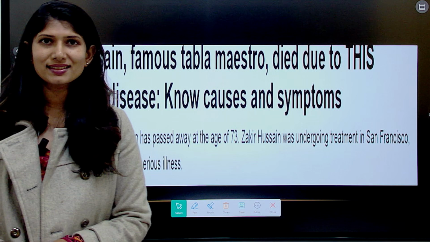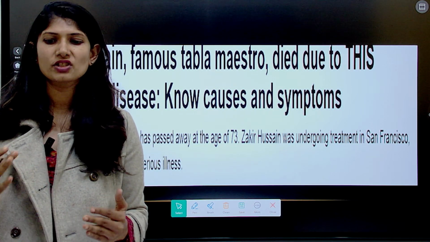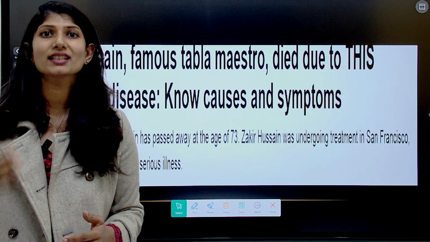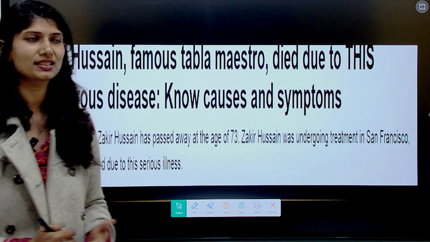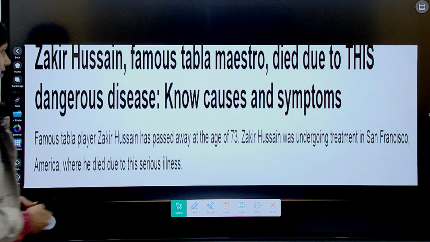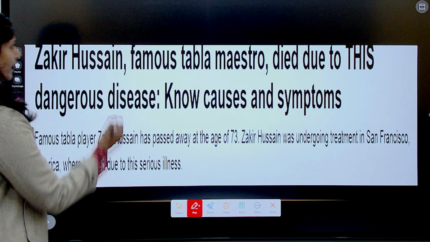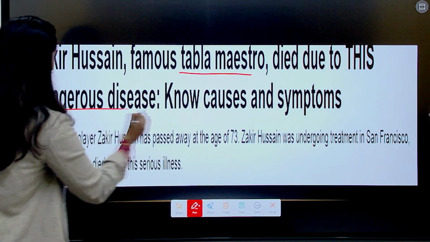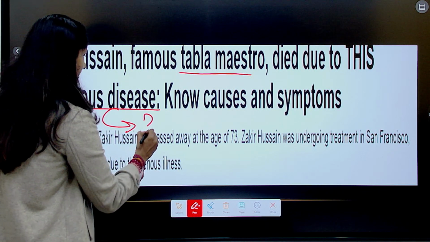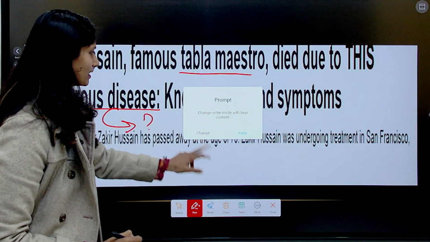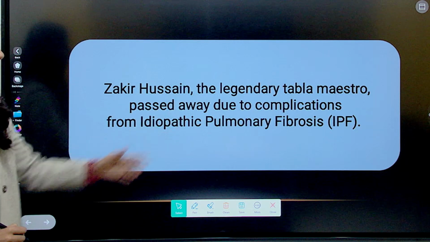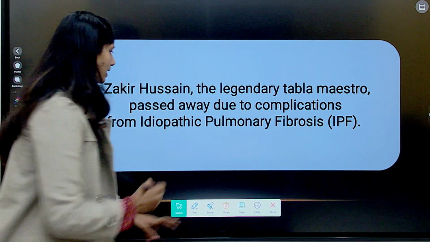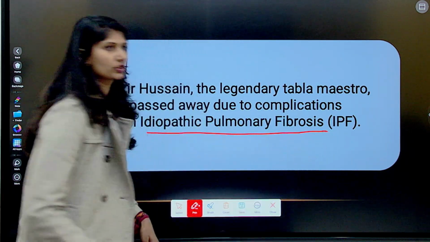First of all, why is it in news? India's very own tabla maestro Zakir Hussain died because of this disease. Look at this, Zakir Hussain, India's famous tabla maestro, died due to this dangerous disease. What is this dangerous disease? This dangerous disease is idiopathic pulmonary fibrosis.